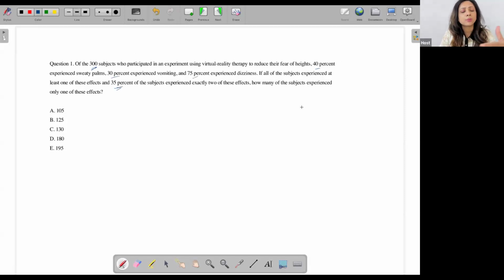And then I see that there is another figure given to me that is also in terms of percent. So you know what I'm going to do? I'm going to ignore the 300 because I don't want to do all those calculations. I'm going to assume that there are 100 people only. I'm going to find my answer in terms of percentages, and then I'm just going to multiply that by 3.